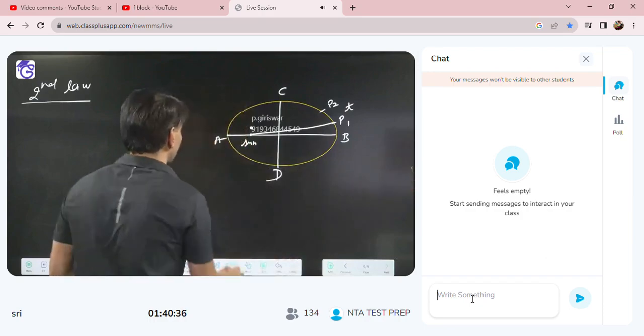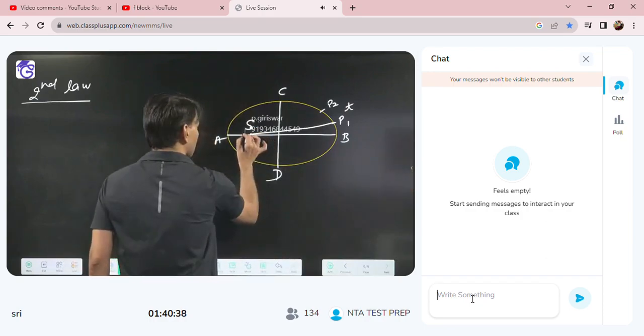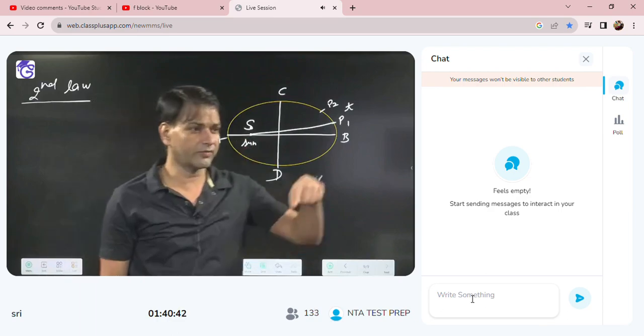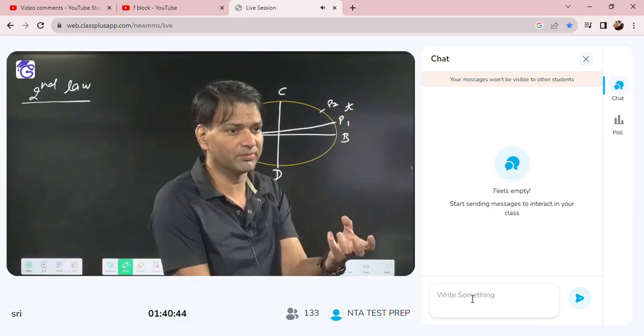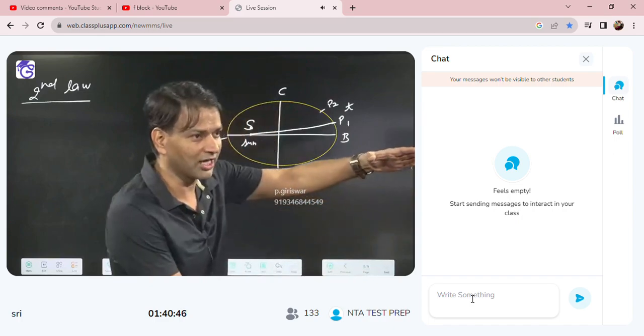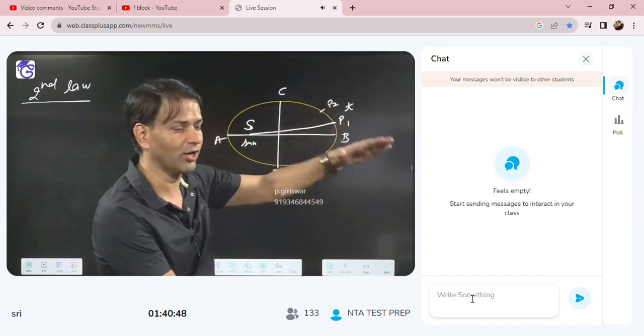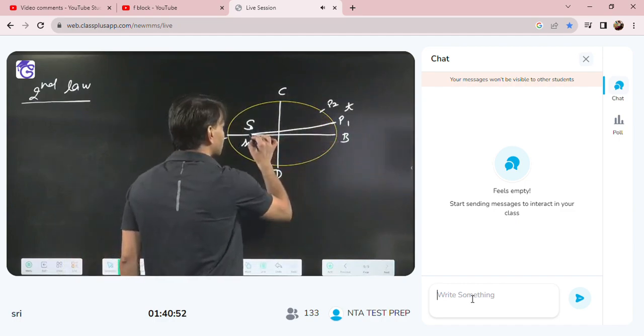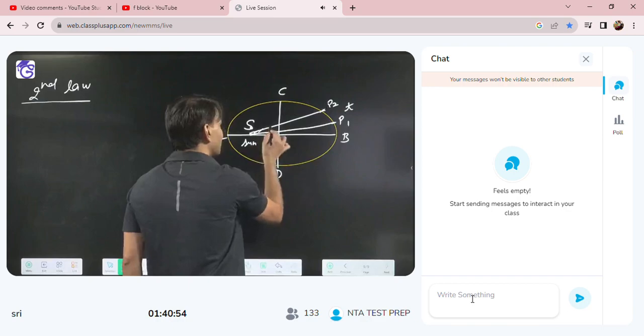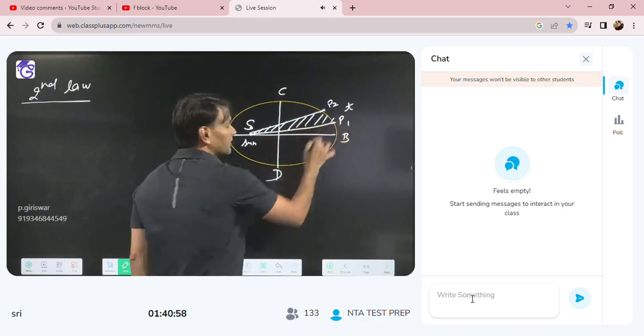Suppose this is S. So you join the sun with the planet and you get a line SP1. Now you have a broom, and you have to sweep the area with that broom. When you reach P1 to P2, you will go up to this. How much area is swept? This area.